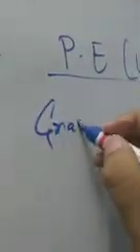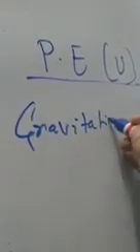Different forms of potential energy. Potential energy is generally denoted by U. Different forms of potential energy are gravitational potential energy. You know that any body at a certain height above the Earth's surface experiences a force of attraction due to Earth, which is called force of gravity or weight of the body.